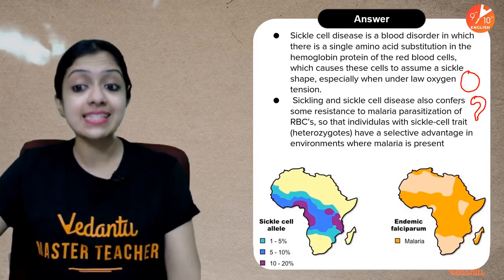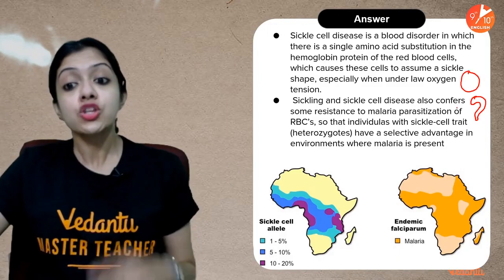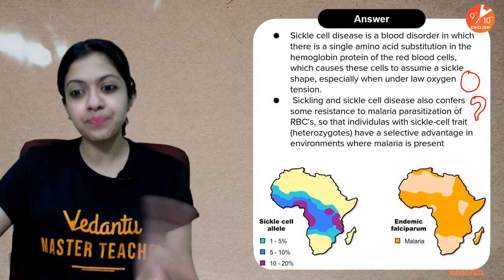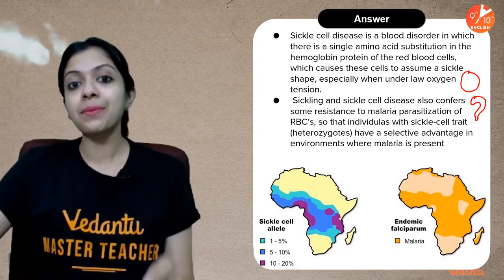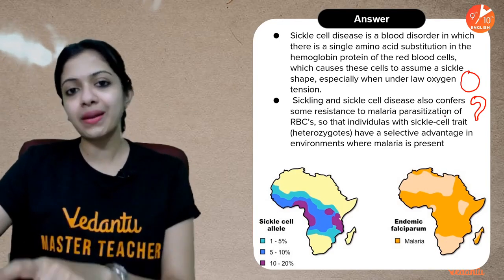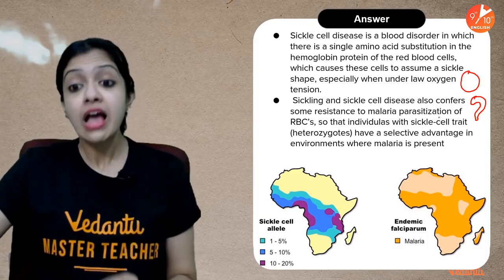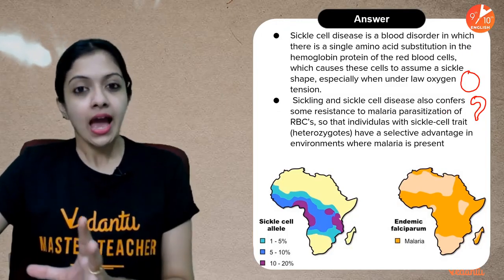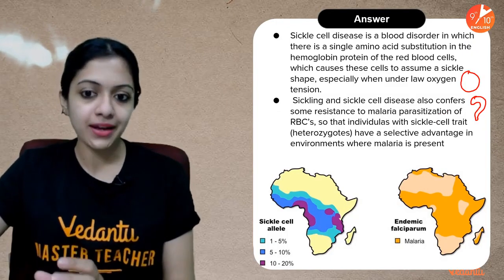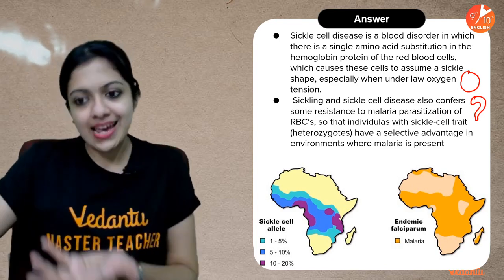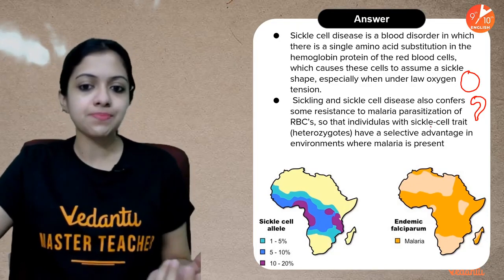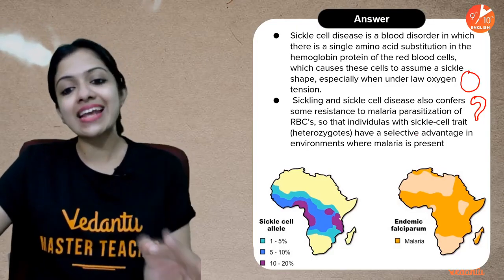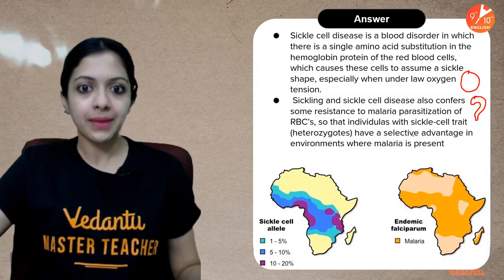Sickling and sickle cell disease also confers some resistance to malaria parasitization of RBCs, because actually it comes as an advantage to them sometimes, because the malarial parasite, which is Plasmodium, is said to complete its life cycle in the red blood cells of humans, right? So in such patients, malarial parasitization of RBCs becomes a little challenging for the parasite. So this means it acts like an indirect resistance to malaria, so that individuals with sickle cell trait have a selective advantage in environments where malaria is present.